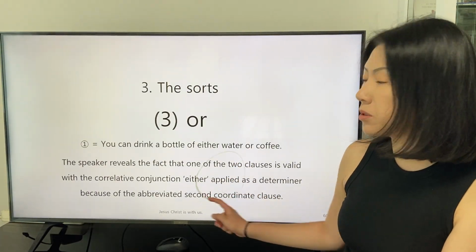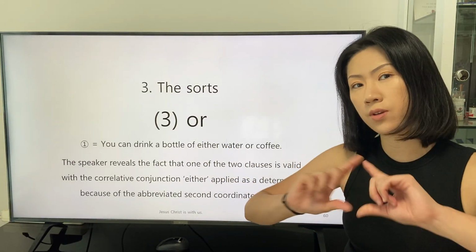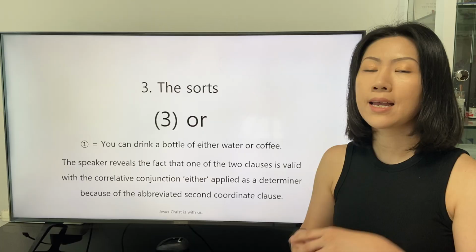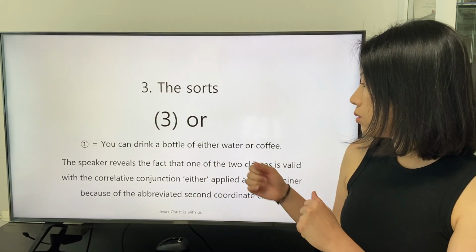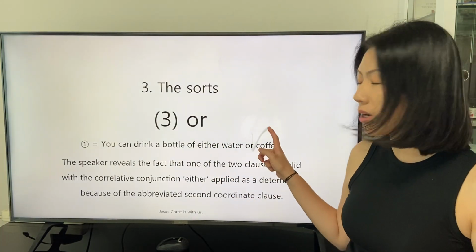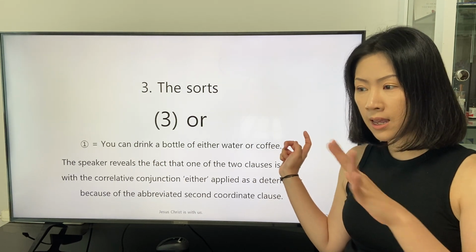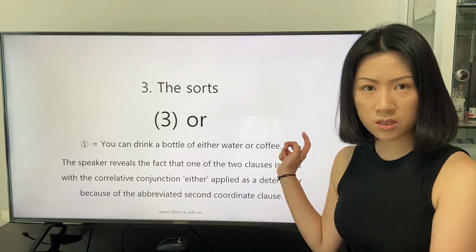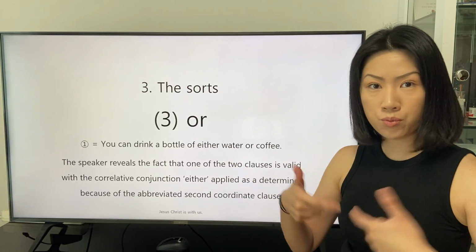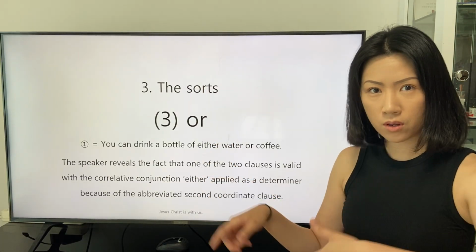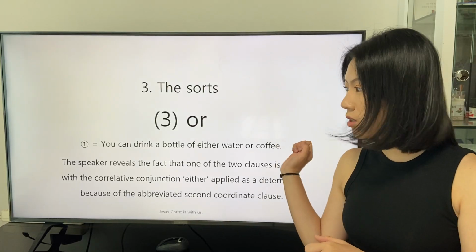In this explanation, the correlative conjunction is stated to have the trait of a determiner because we abbreviate the repeated part of the latter clause, and this sentence seems like a clause, so we need a way to understand the reason why this correlative conjunction is applied after this clause is abbreviated.